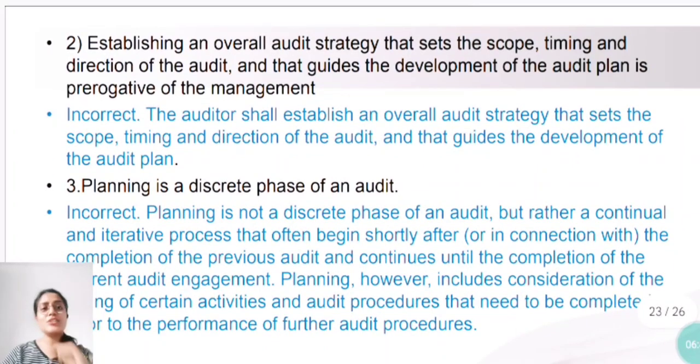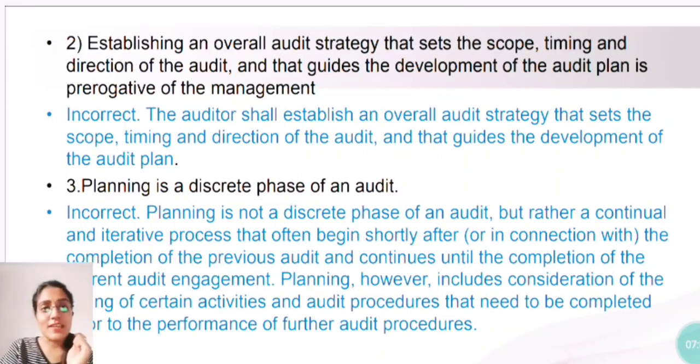Next: establishing an overall audit strategy that sets the scope, timing, and direction of the audit, and that guides the development of the audit plan, is the prerogative of the management.